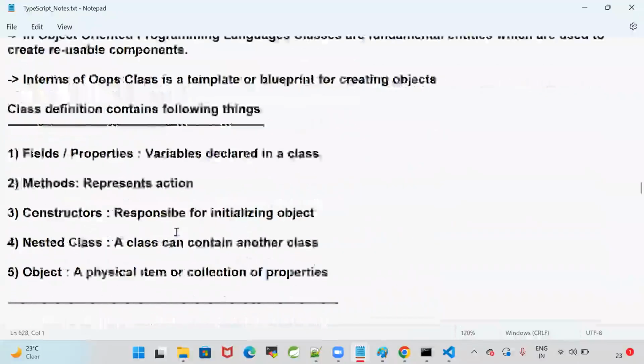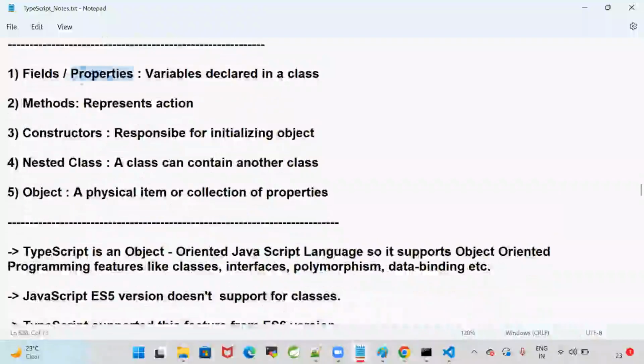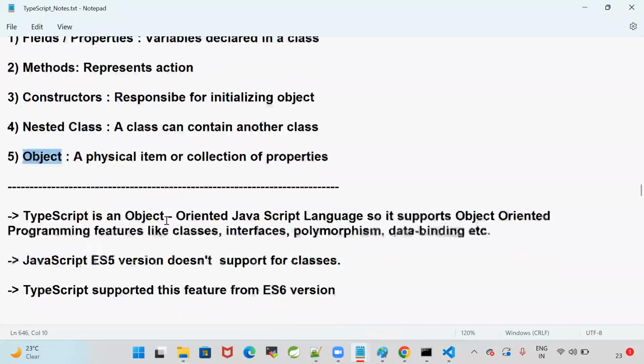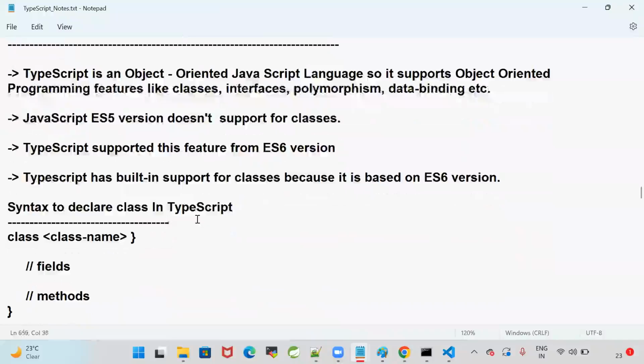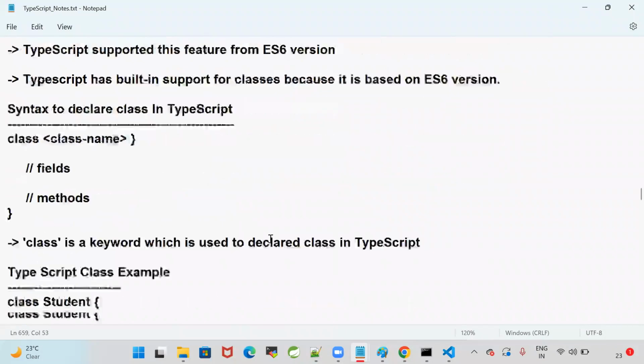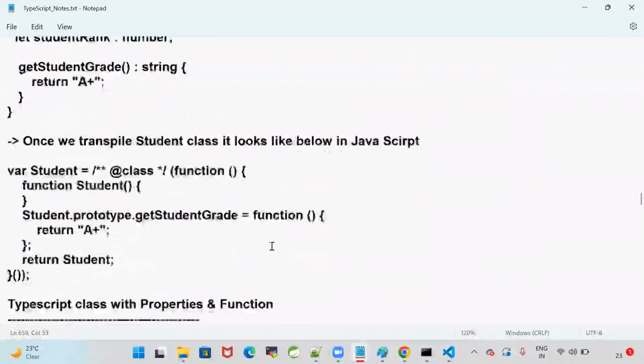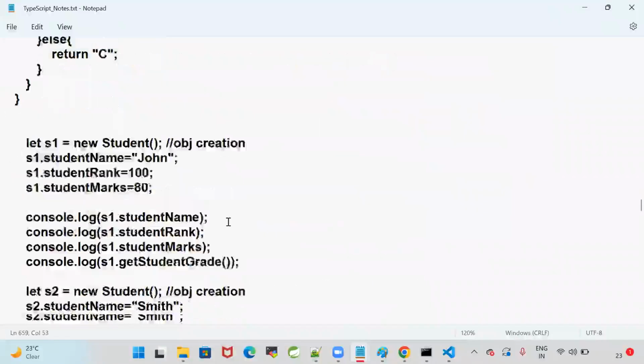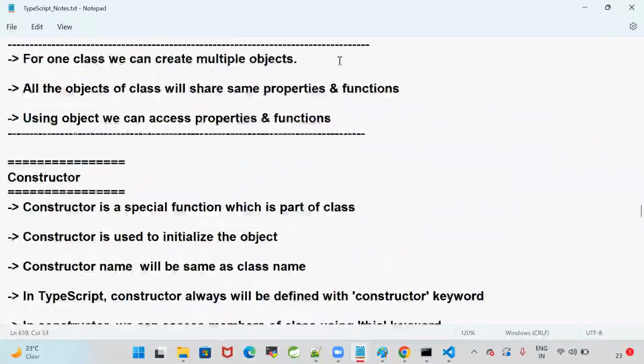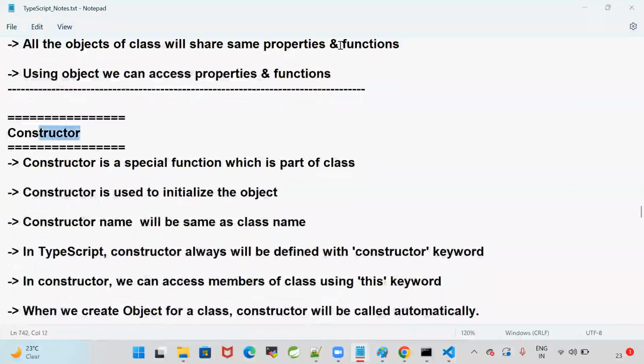All these things I'm not going to discuss because you know what is variable, what is method, what is constructor, what is inner class, what is object. So tomorrow I will explain the difference between var keyword and let keyword, and how to write the functions. After that we can start with Angular because all the remaining concepts you know already in Java.